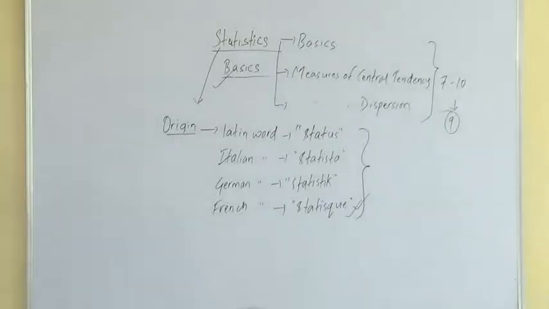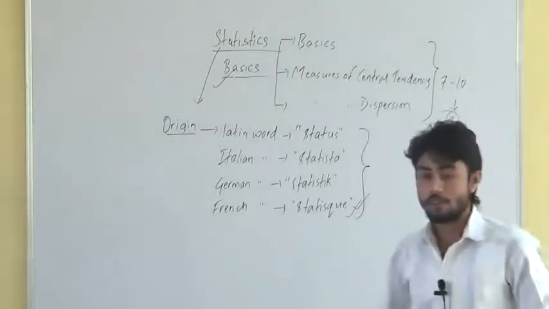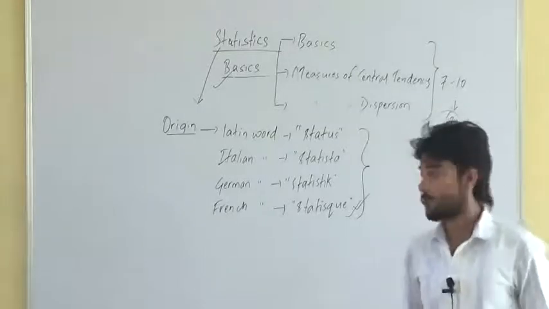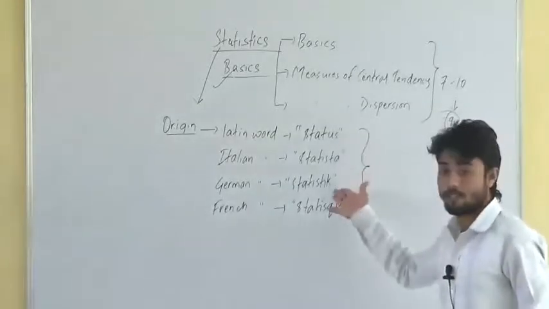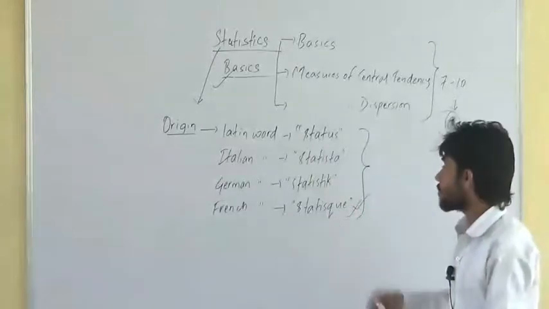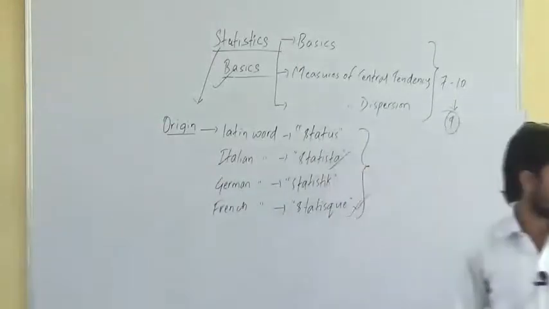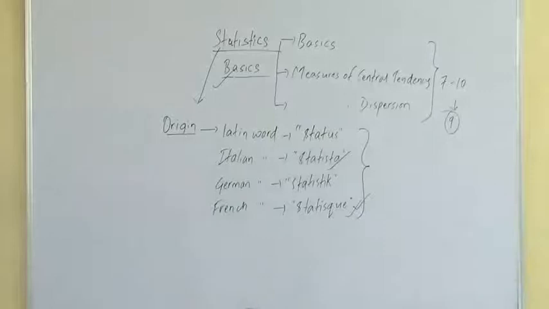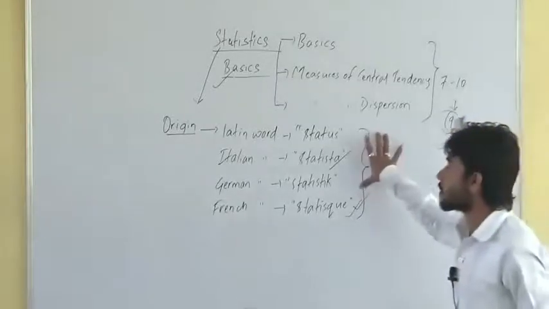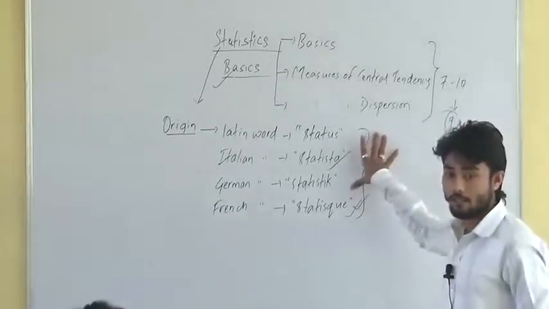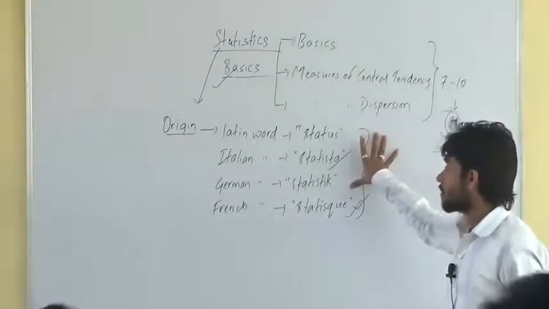The word statistics is derived from the Italian word dash what? Four options: status, statista, statistik and statistique. The correct answer would be statista. In case they ask you questions relating to this, you can answer the origin.